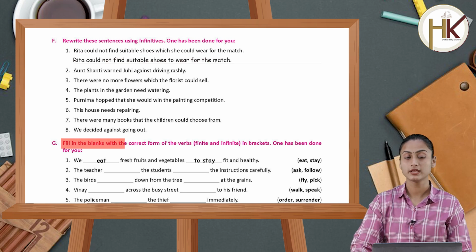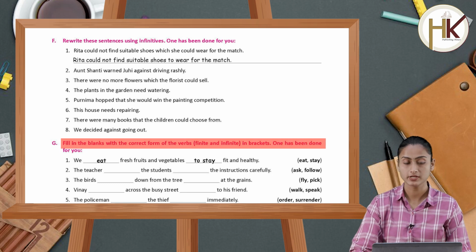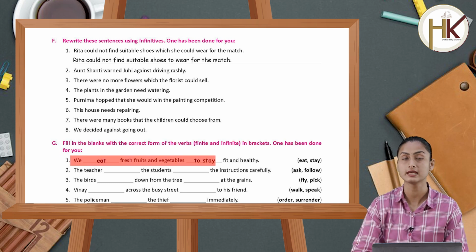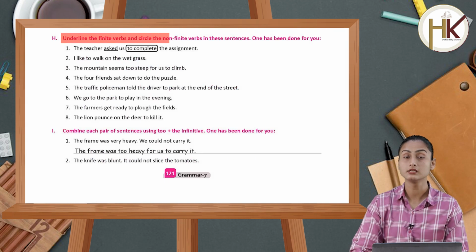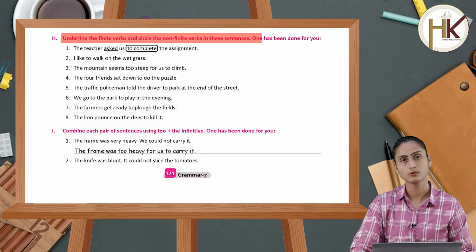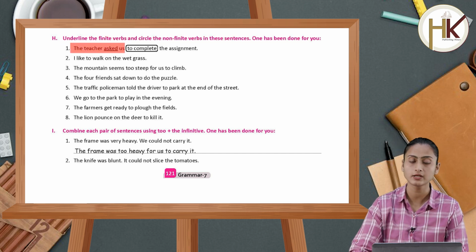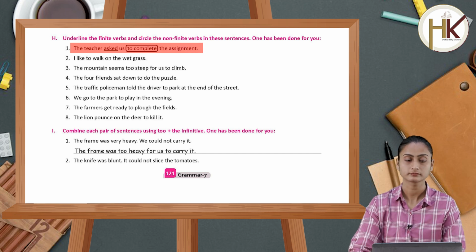Fill in the blanks with the correct form of the verbs, finite and infinite in brackets. One has been done for you. We eat fresh fruits and vegetables to stay fit and healthy. Underline the finite verbs and circle a non-finite verb in the sentences, and one again has been done for you. The teacher asked, ये जो asked है, it is a finite verb, and to complete is an infinite verb.